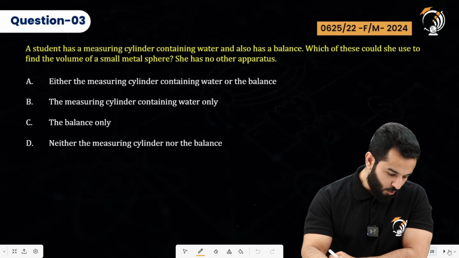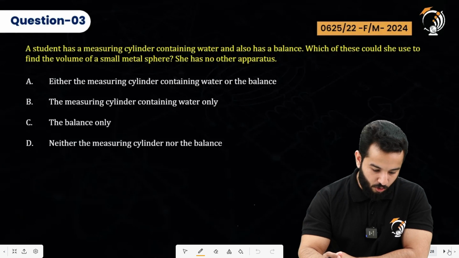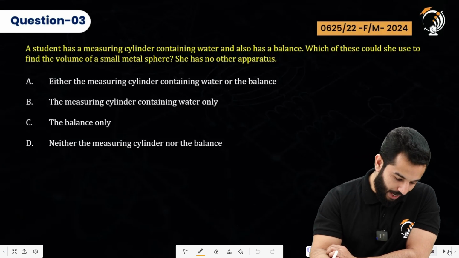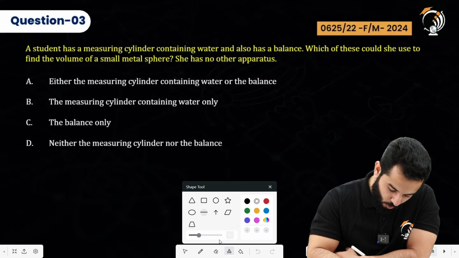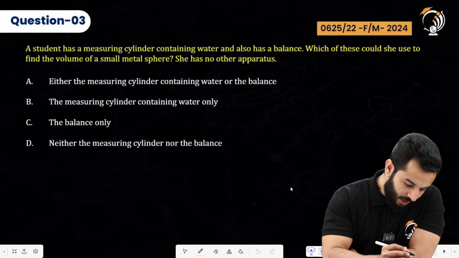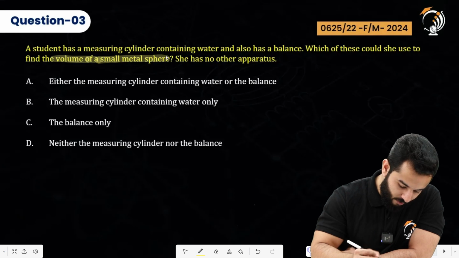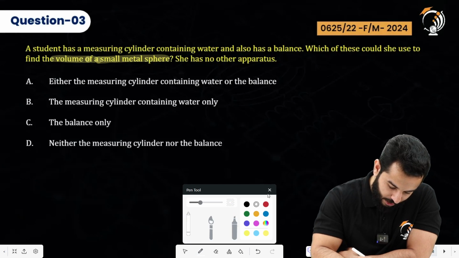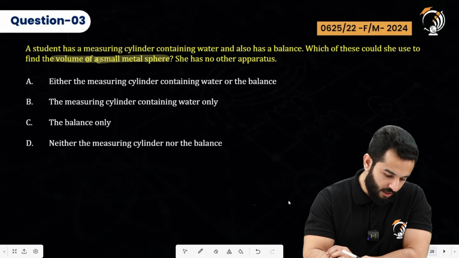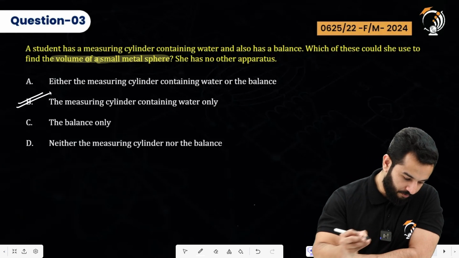Moving on. A student has a measuring cylinder containing water and also has a balance. Which of these could she use to find the volume of a small metal sphere? She has no other apparatus. So if she just wants to find the volume, then all she needs is just the measuring cylinder. She doesn't need a balance, right? So the measuring cylinder containing water only is going to be the correct answer.